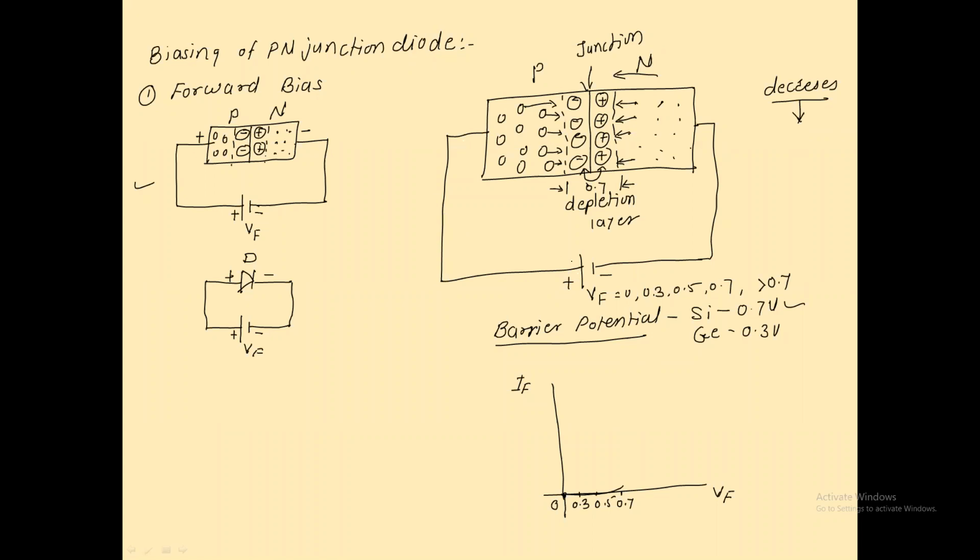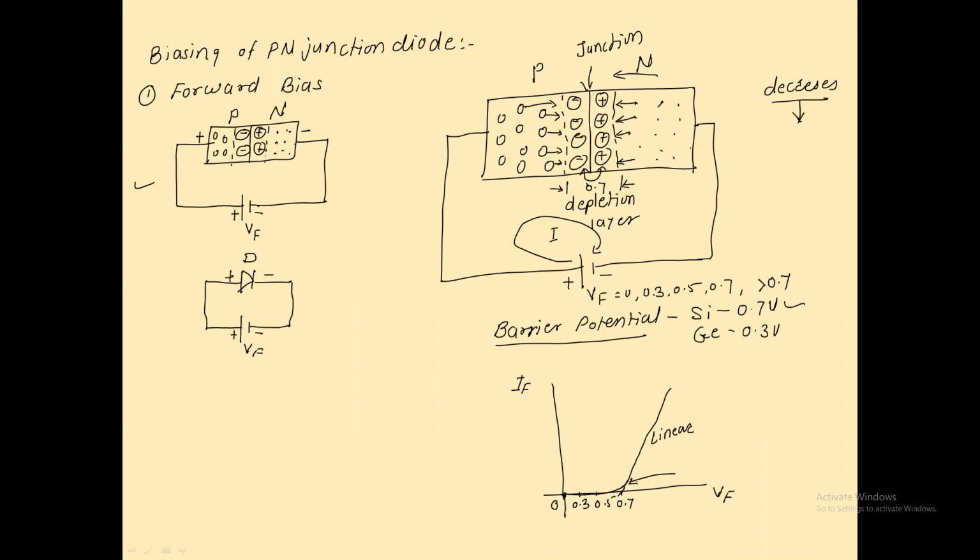So we say that the conventional direction of a current is always a flow from positive terminal towards the negative terminal. It means that from this point, the current will increase linearly. And this is the linear graph. And linear means what? As voltage increases, the current also increases.